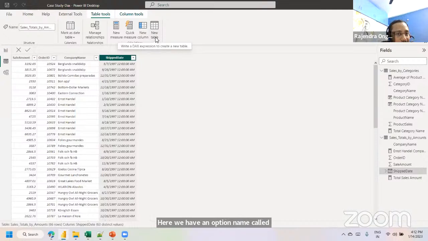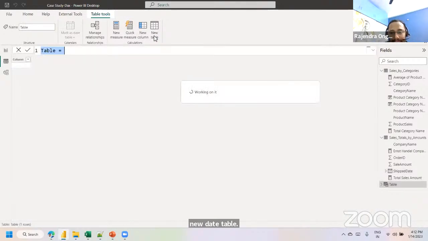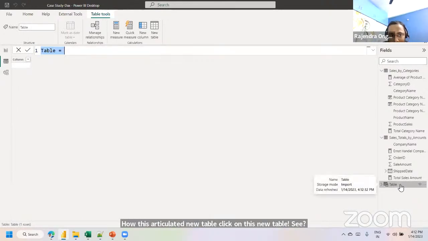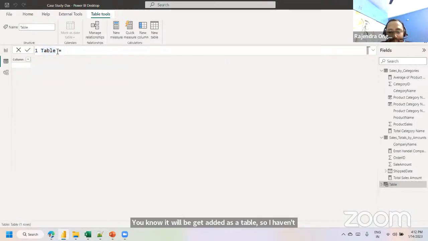By using the new table, or calculated table object, instead of using the shipping date column available on sales total by amount, I can create a new date table. Let's create a new table. Click on this New Table. See here, it gets added as a table. I haven't specified any table name. So how are we going to add it? Just try to select.